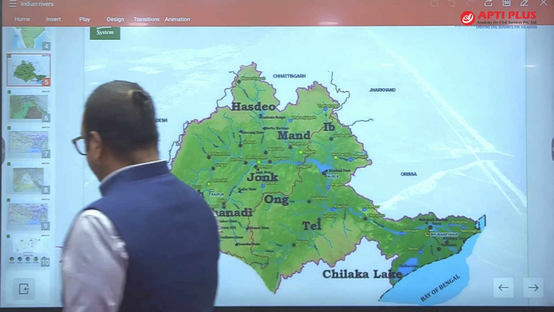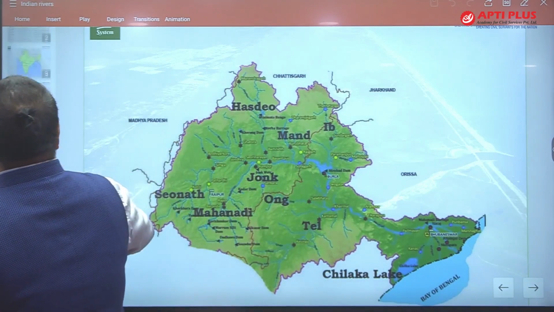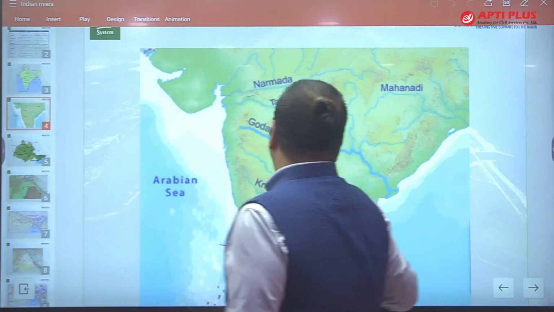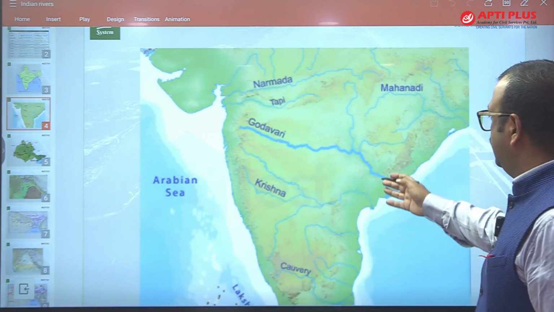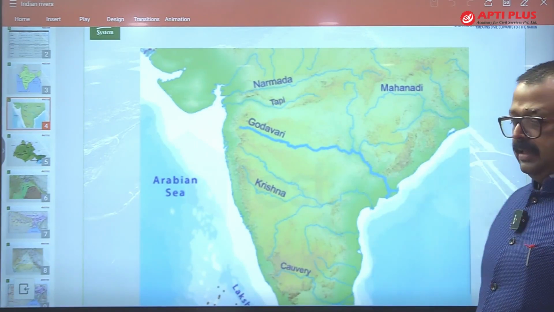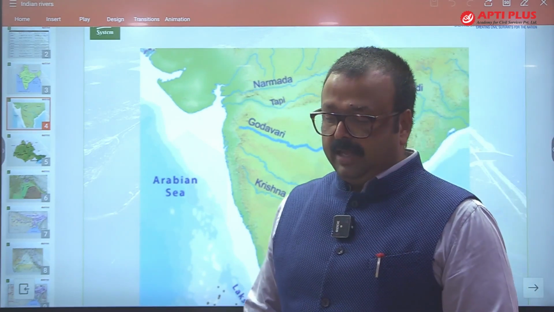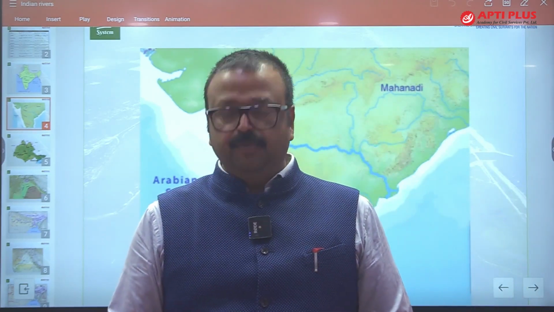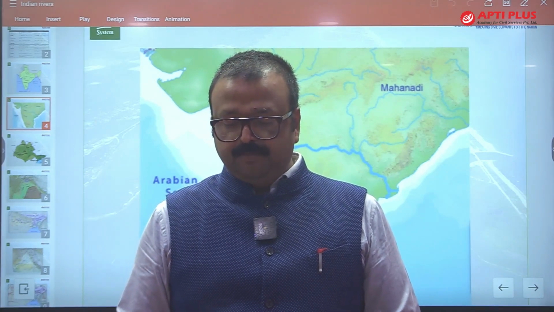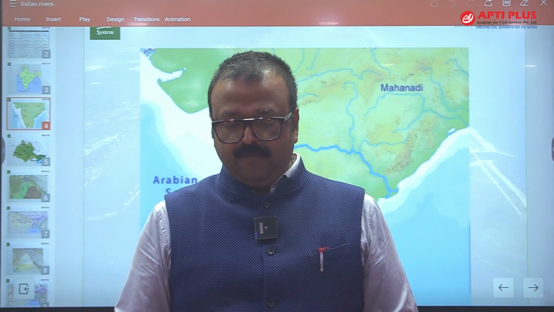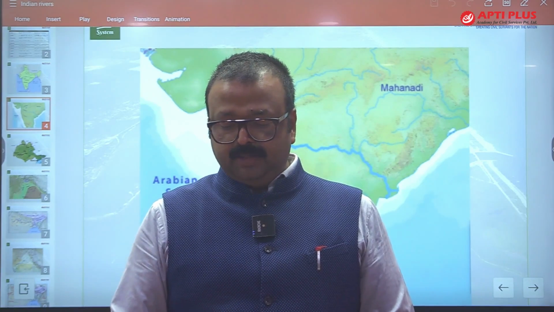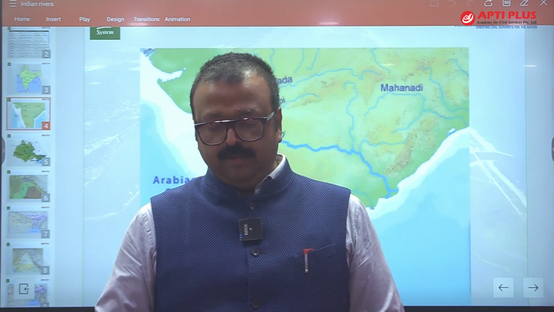Let me open Godavari also. So Godavari, this is Godavari, running through Maharashtra, Telangana and then Andhra Pradesh, making a huge delta over here. Okay, and there are tributaries of Godavari like Purna, Wardha, Kadam, Sindhkhana, we have Manair, Pravara, then we have Wainganga, Penganga, Pranhita and Manjra. These are the tributaries of Godavari.